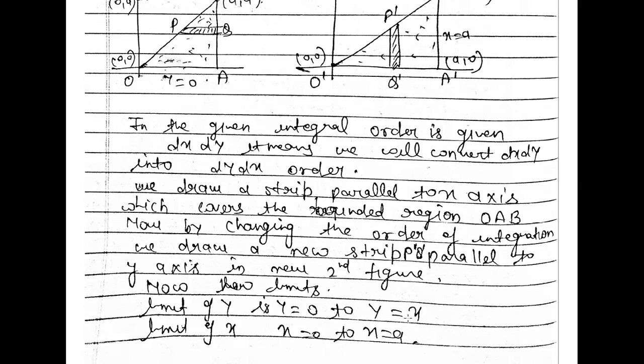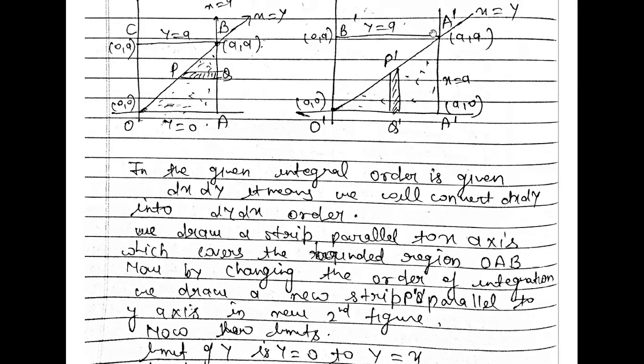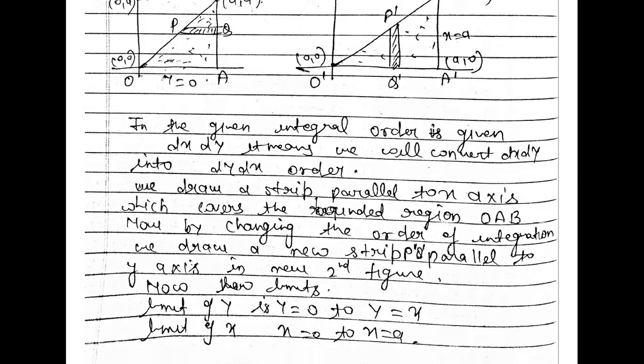Just see the touching point of the strip. That will be the limit. It depends: if it is parallel to the x axis, then limit of x; if it is parallel to the y axis, that means limit of y. Now for the limit of x, we know that x always moves horizontally. That means x will start from here and go till here. So the value of x is here 0, and the value here is a. That means x will move 0 to a. So our limit is 0 to a.